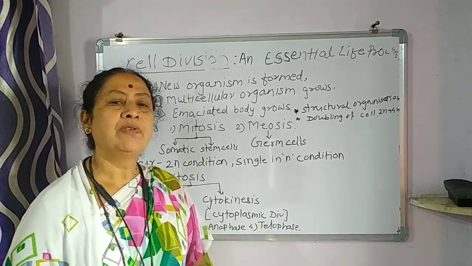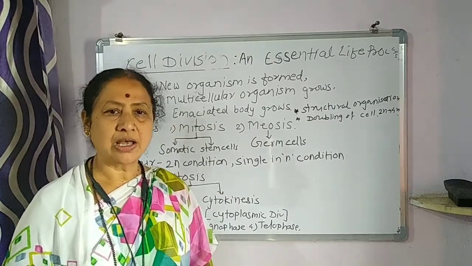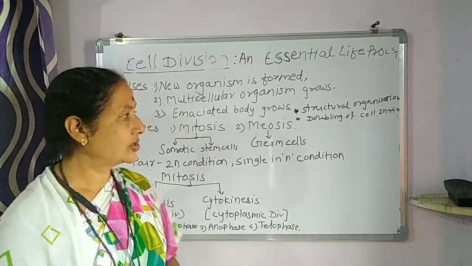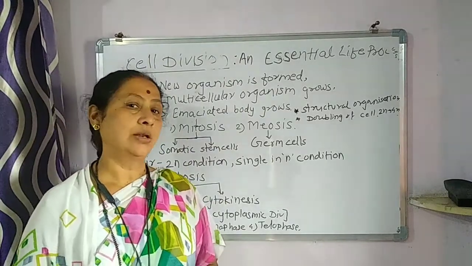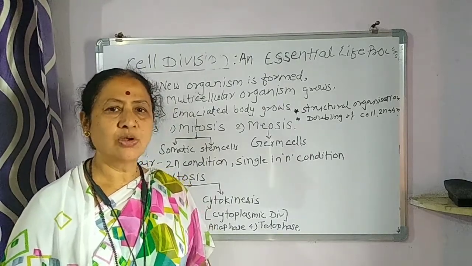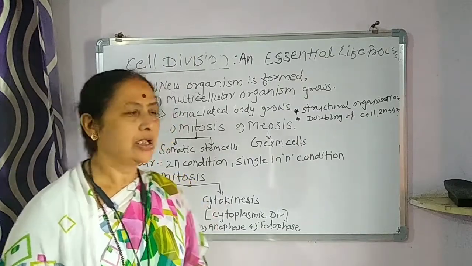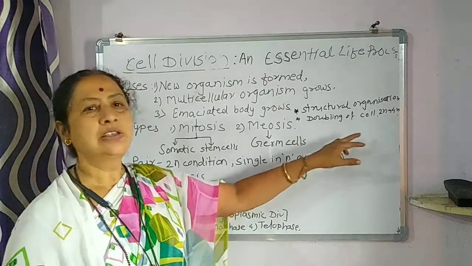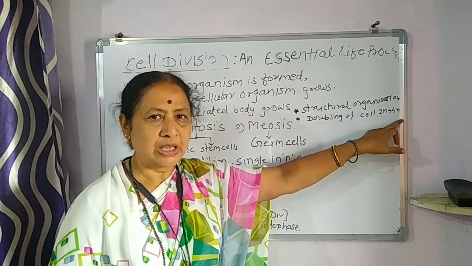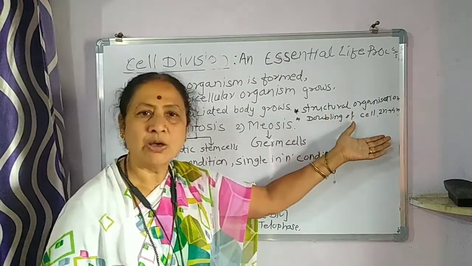Now, before we learn in detail about that, let us know the structural organization. We already learned this in the previous year, that a cell has a typical structure: nucleus, other organelles, and together they make up the cell. When a cell has to undergo cell division, the cell doubles, and so its size also increases, that is, enlargement of the cell occurs. As well, if the chromosome number is 2n, it becomes 4n. So before cell division occurs, the doubling of the cell occurs.